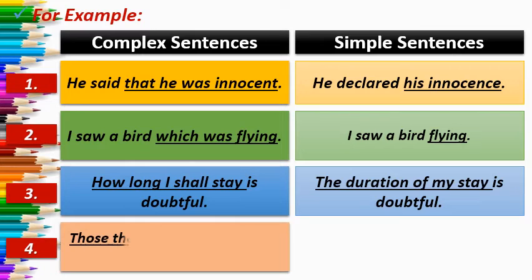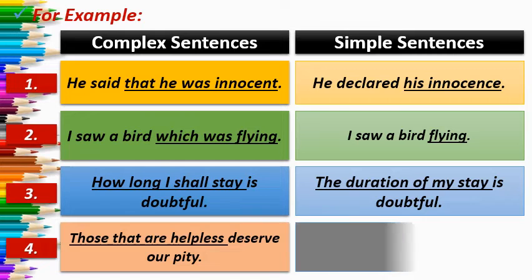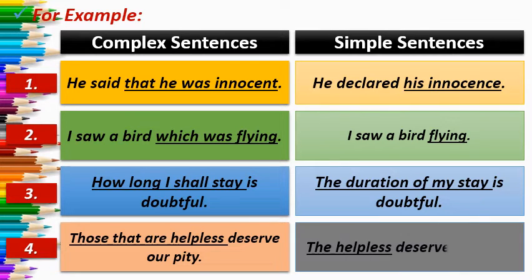Now let us see the fourth example, those that are helpless deserve our pity. So we are talking about those that are helpless. When we convert it into a simple sentence, the helpless deserve our pity, as we are talking about the helpless. So deserve our pity.